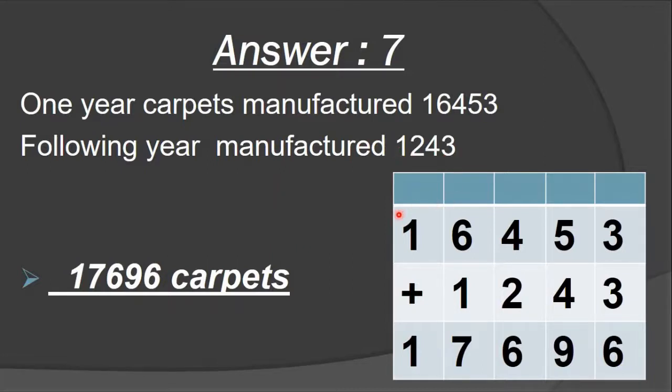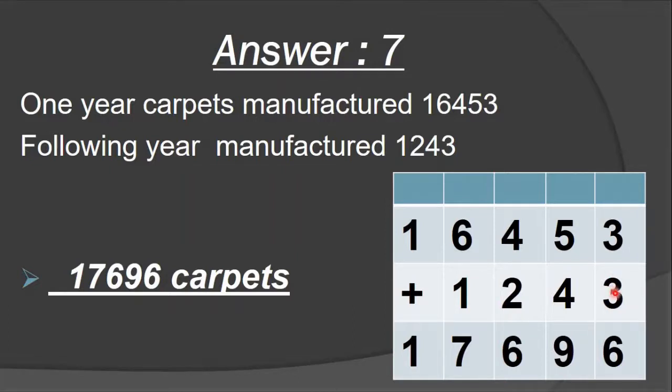Understood, all students? So now we do the addition. How can we write the addition? First the upper number for 1 year, and then the following year below it: 16,453 and 1,243.